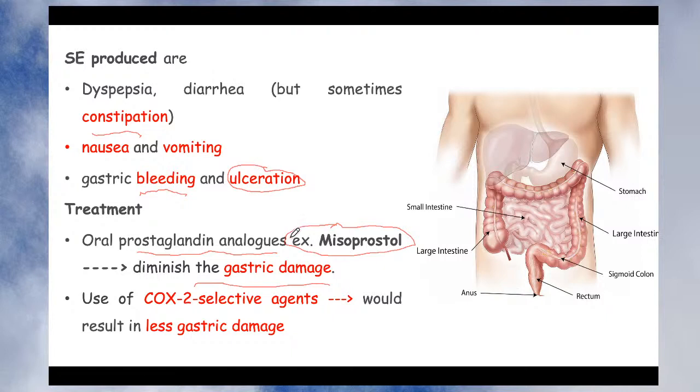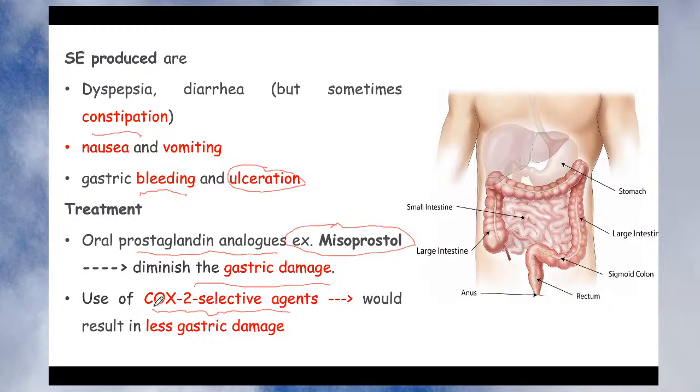Now if you don't want this problem to happen, then you can use the drugs which are COX-2 selective agents. Means they don't inhibit the COX-1 enzyme, which is responsible for formation of the prostaglandin which protects your GIT tract. They only inhibit the COX-2 enzyme, which is responsible for the prostaglandin production which leads to pain, inflammation and fever, isn't it?